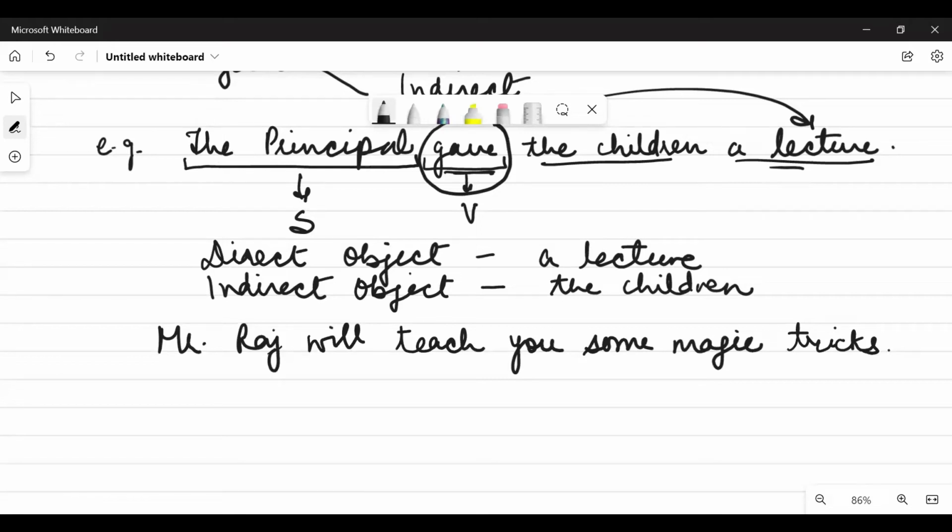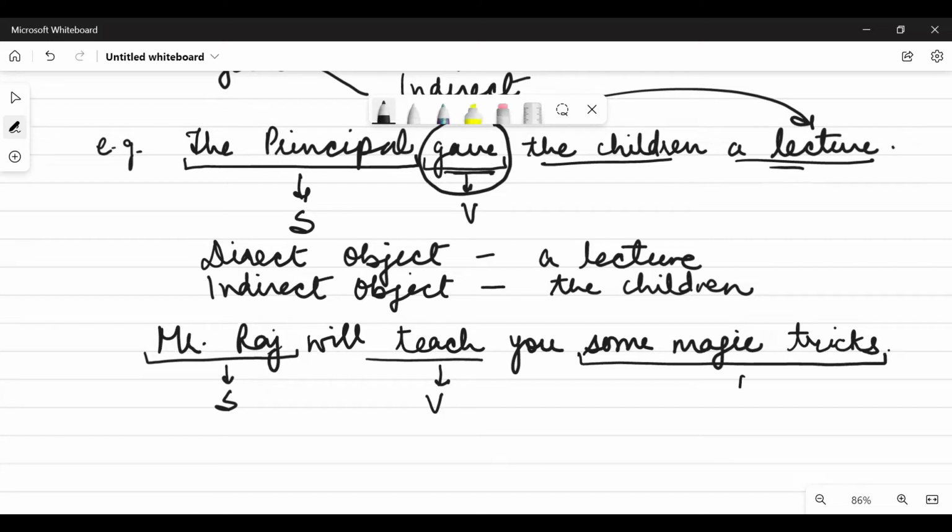Come on, Laisha. Mr. Raj, correct. Mr. Raj is the subject. What is the verb? Will teach. Yes, teach is the verb. And what is the direct object and what is the indirect object? Some magic tricks. Yes. Some magic tricks is what, direct or indirect?